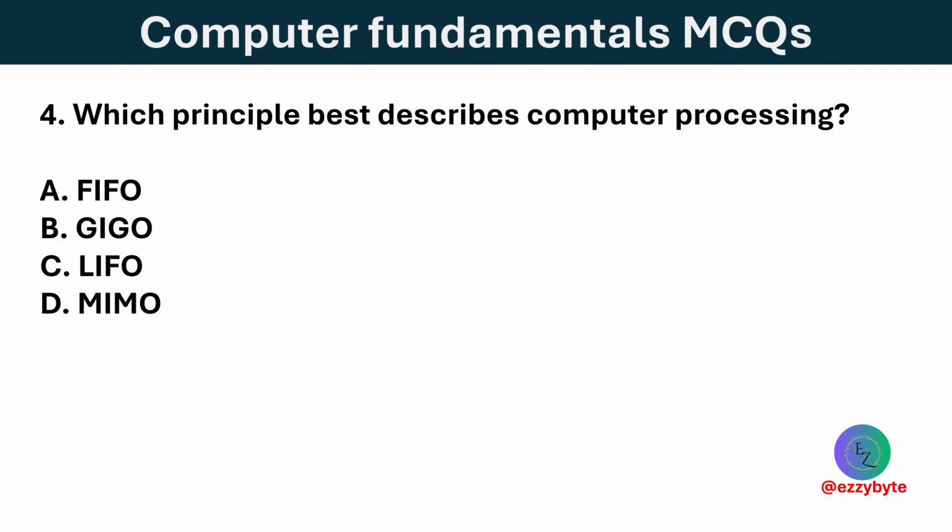Which principle best describes computer processing? Options are FIFO, GIGO, LIFO, and MIMO. Option B is correct. GIGO means garbage in, garbage out, which explains that computers give wrong output if the input is wrong.